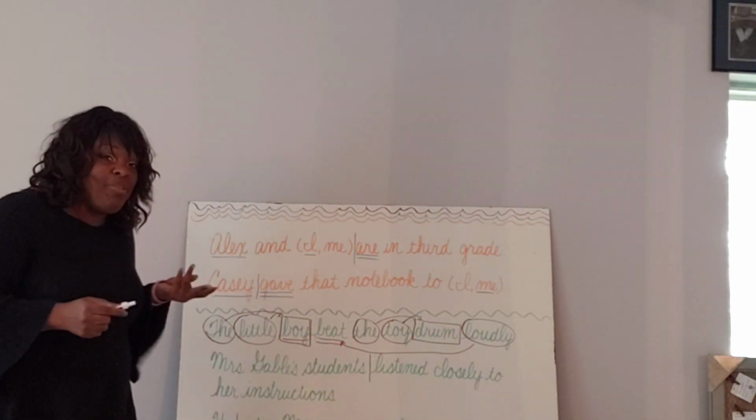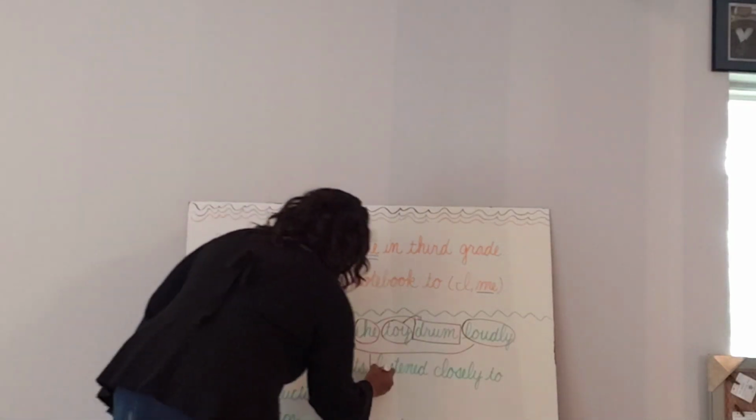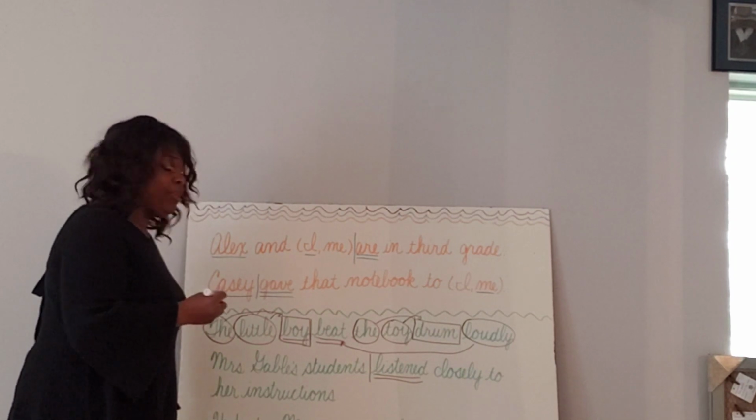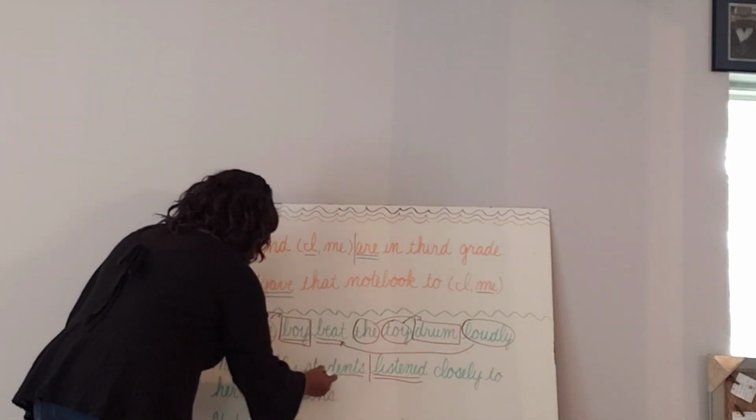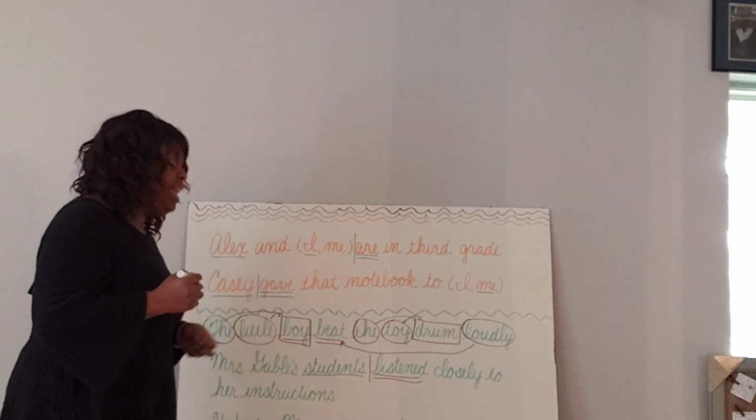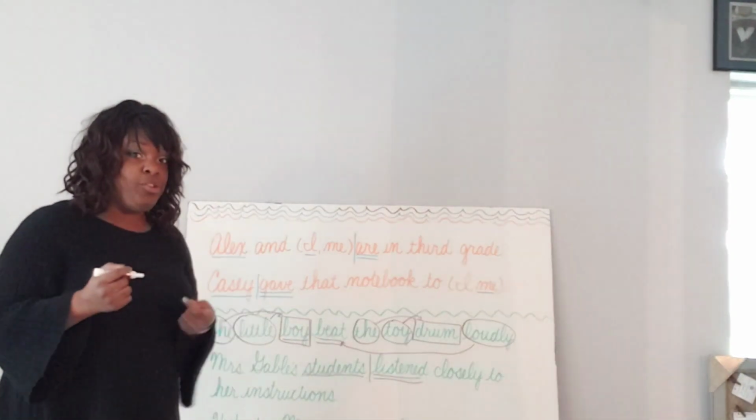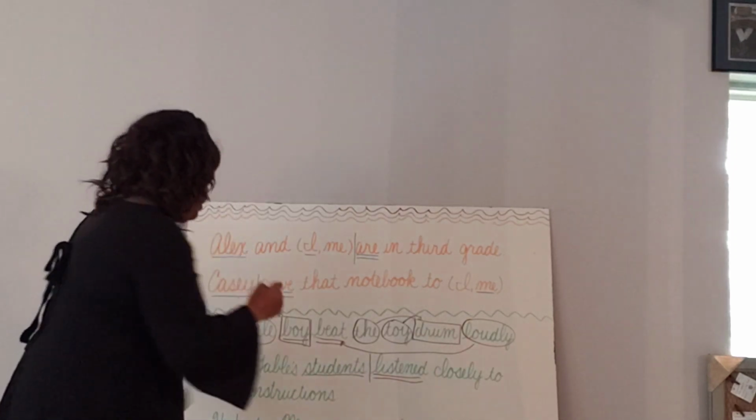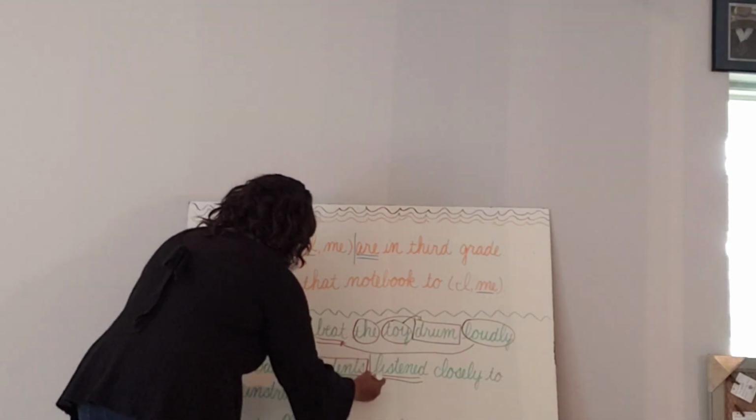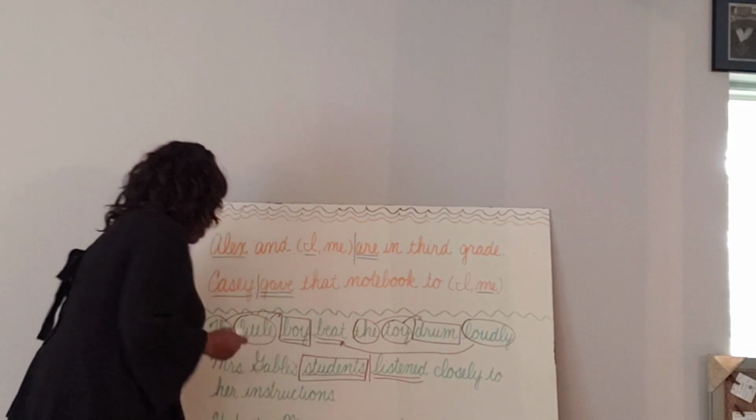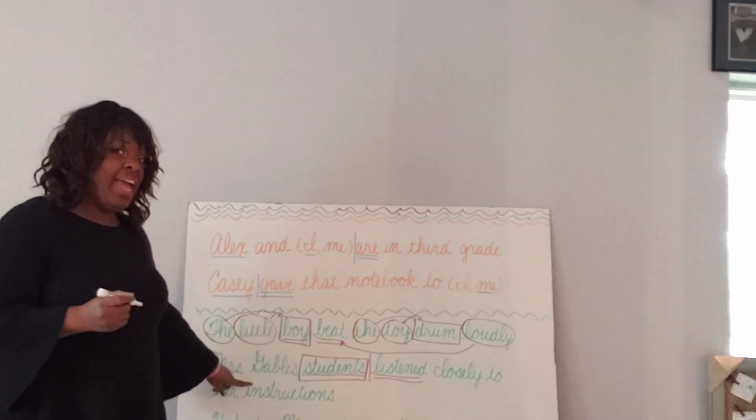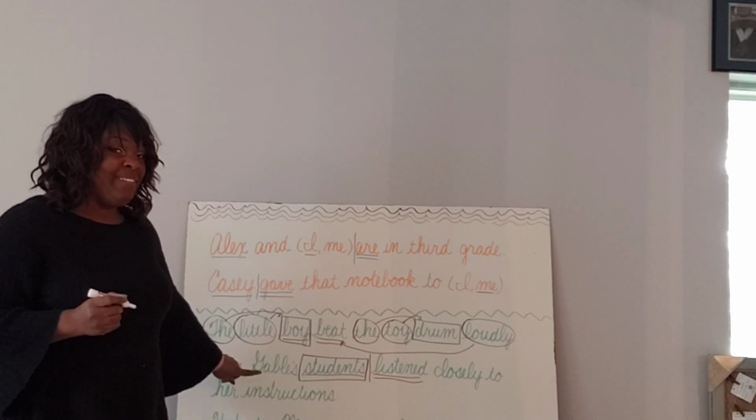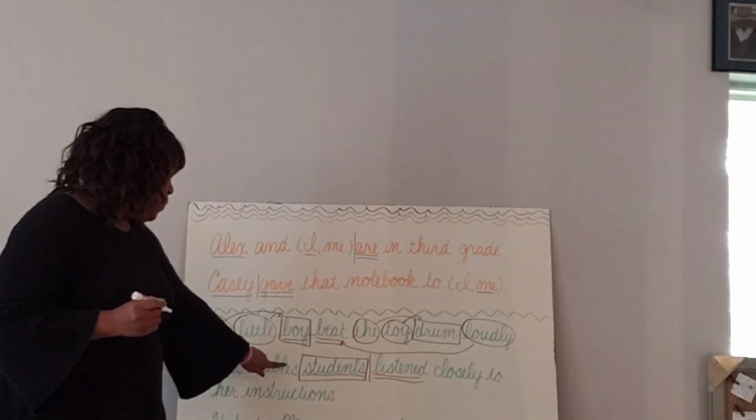So what is our verb then? Listened, obviously. And then who or what listened? Students listened. So students is our subject and listened is our verb. Now what are we doing with our nouns? Box your nouns. So students is a noun. Mrs. Gable's isn't a noun though. Why isn't Mrs. Gable's a noun? Because we have the apostrophe S.